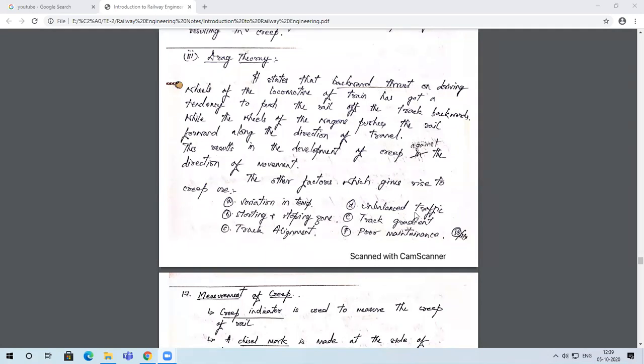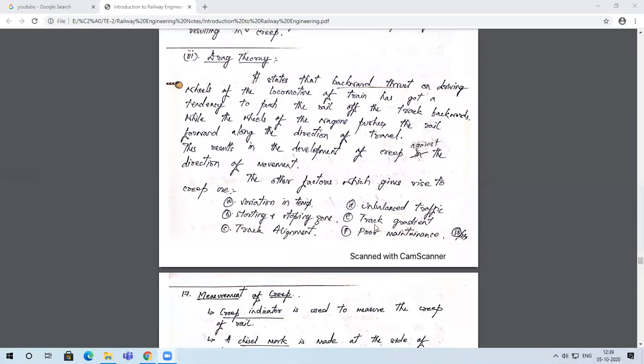In some railway tracks, almost every hour you will see trains moving. But in some other railway tracks in remote areas, hardly one or two trains might come in a day. Those are the tracks with less traffic intensity, and that's the difference between the low traffic intensity railway tracks and the high traffic intensity railway tracks. So the railway tracks which have unbalanced traffic or excessive traffic moving on them are the places where these kinds of creep related issues might take place.